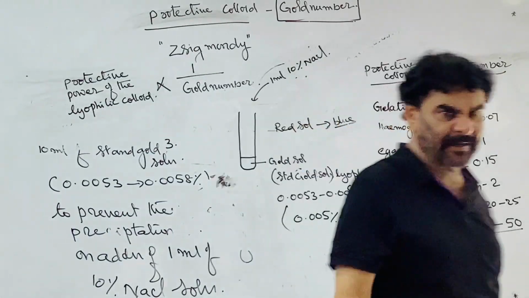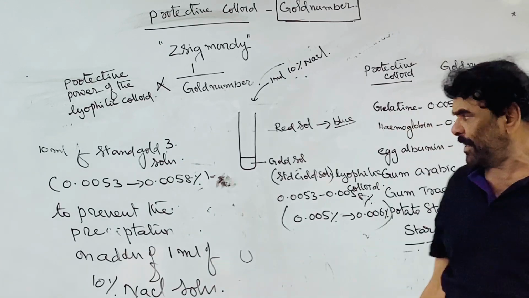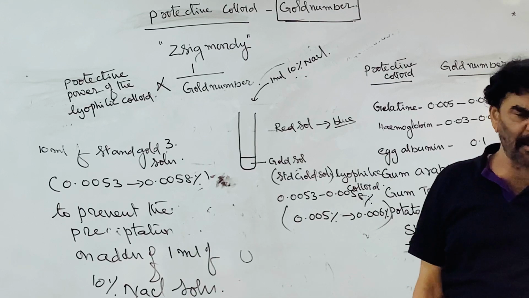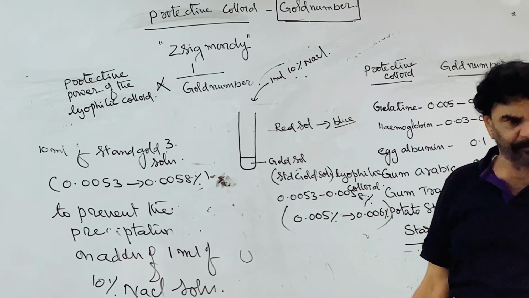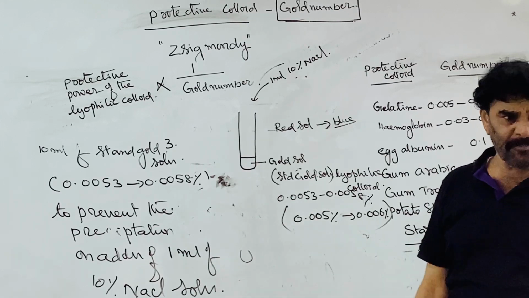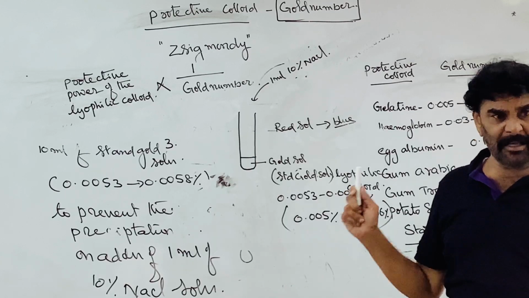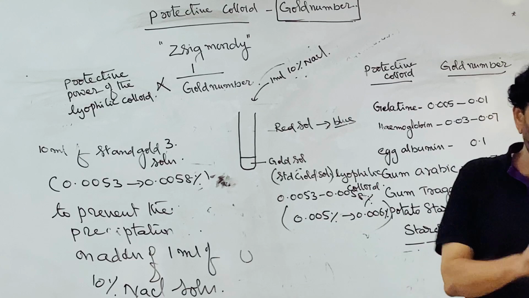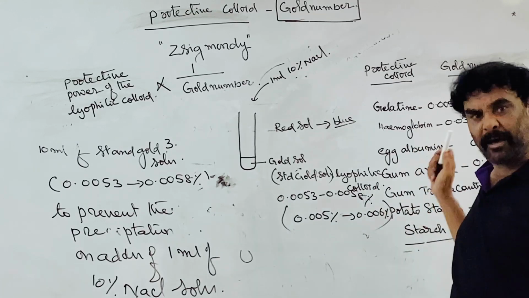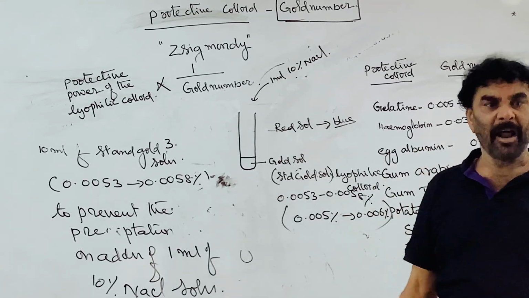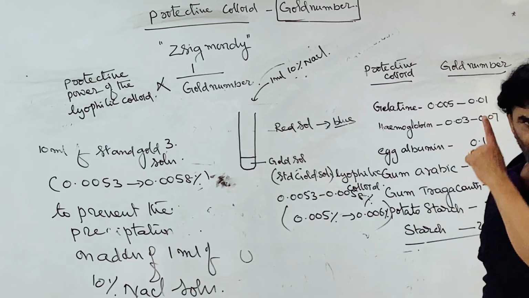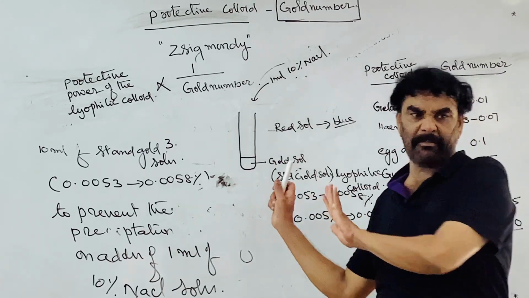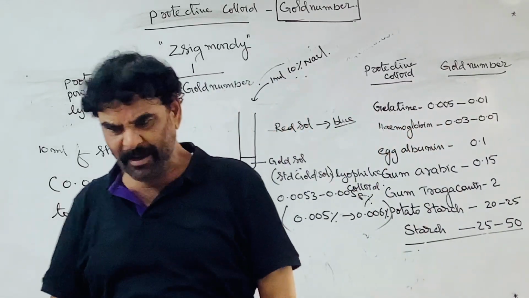They have examined and taken the minimum amount of the protective colloid, in milligrams, that is to be added to 10 ml of the standard gold salt in order to prevent the precipitation or color change of the gold salt from red to blue on addition of 1 ml of 10% sodium chloride. This is called the gold number. Why can't the gold number be used?